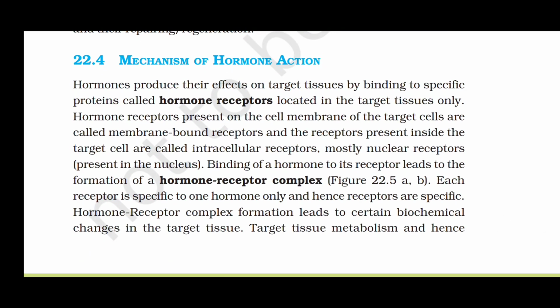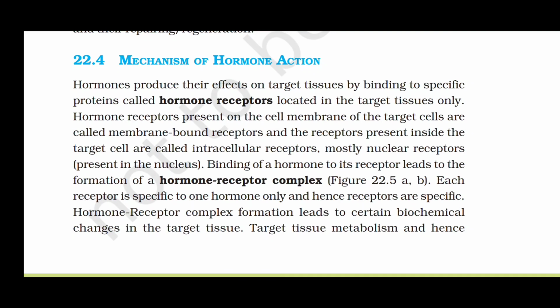Mechanism of hormone action. Hormones produce the effects on target tissues by binding to specific proteins called hormone receptors located in the target tissues only. Hormone receptors present on the cell membrane of target cells are called membrane-bound receptors, and the receptors present inside target cells are called intracellular receptors, mostly nuclear receptors present in the nucleus.